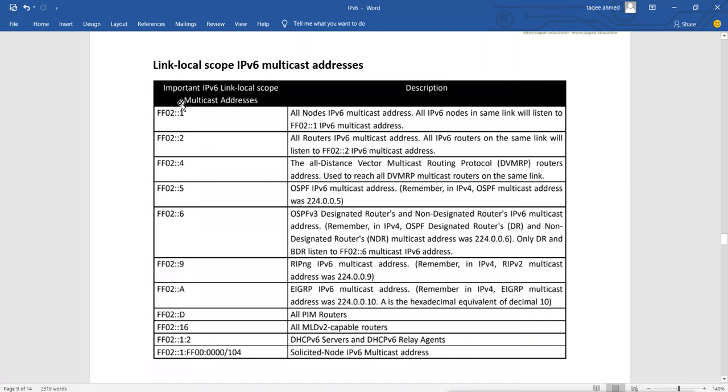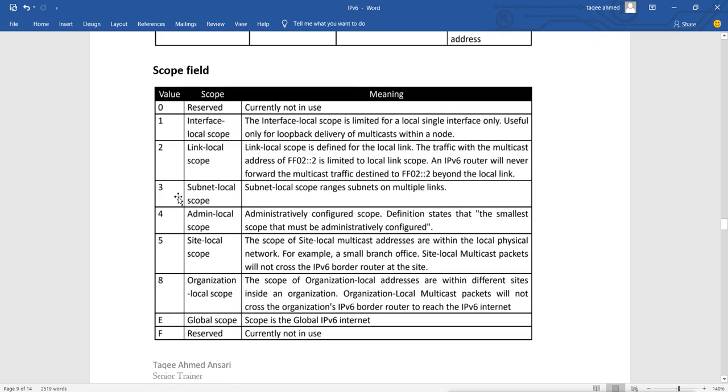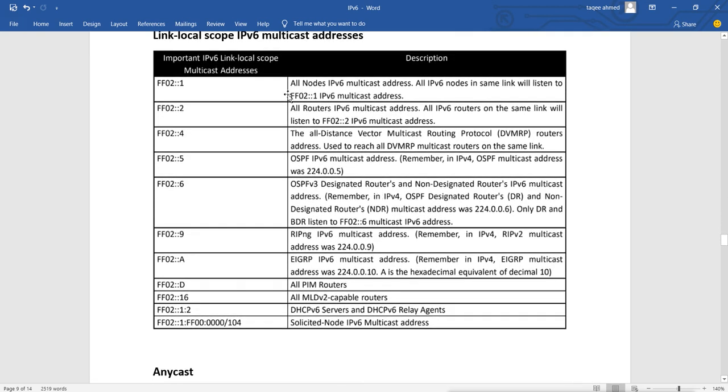Now link local scope, IPv6 multicast addresses. Now this is what link local. You can see here FF2, and 2 means what? Link local. It is link local scope, which defines the traffic within the local link. Now within the local link, if you see this address, that means all nodes of IPv6 multicast addresses, and all IPv6 addresses in the same link will listen to this IPv6 multicast address. So if any multicast communication happens on this address, it will be listened to by all nodes in the same link which is sending the data.